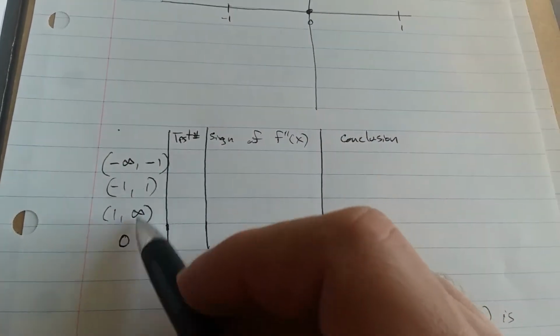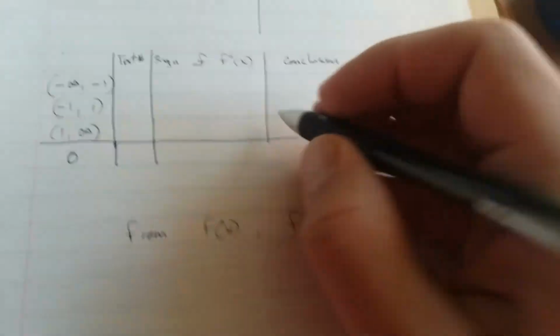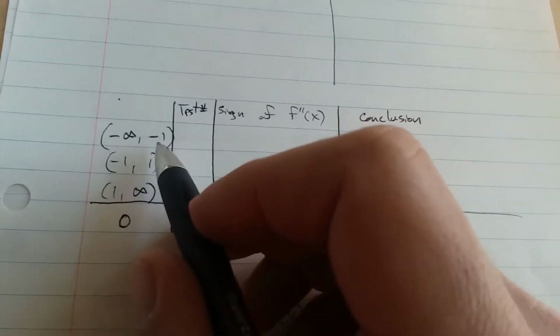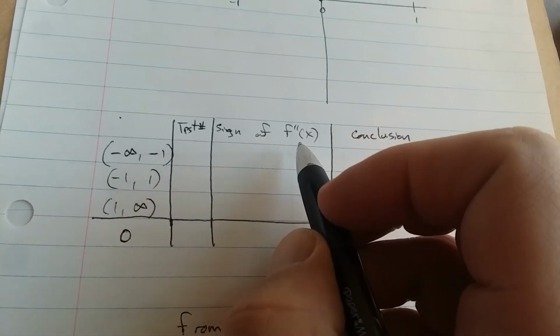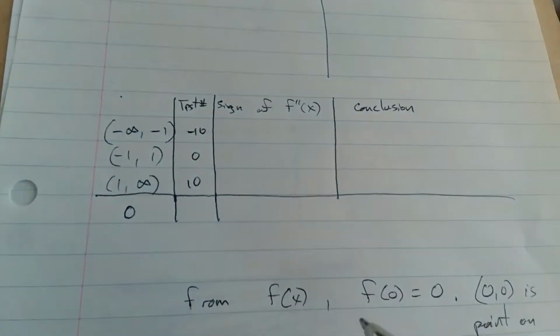Alright, let's look at these intervals here. From -infinity to -1, we're going to find the sign of f double prime. We're going to use a test number. I'm just going to pick -10, 0, and 10. I'm going to use those as test numbers.